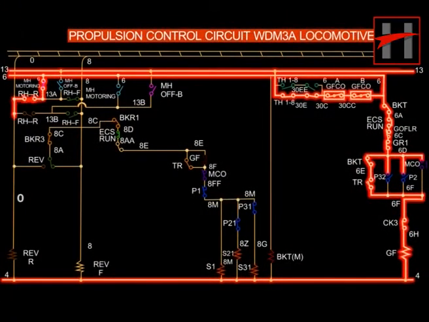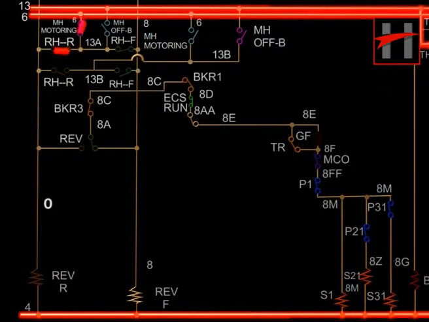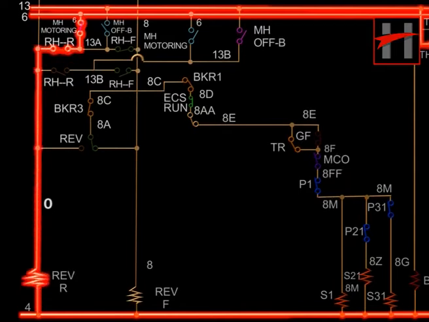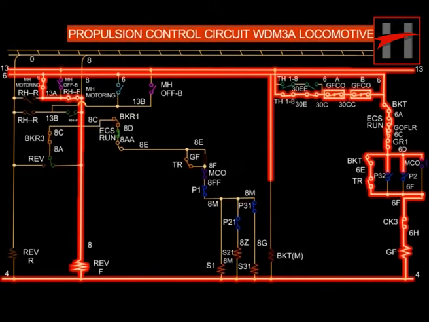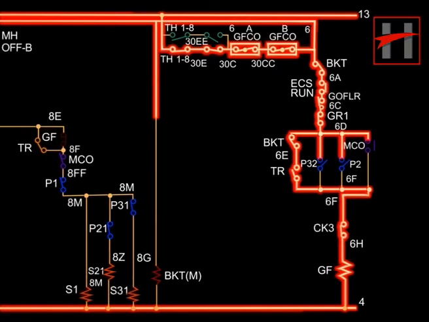Similarly, when the reverser is in reverse position, the source of current is wire number 0. The current flows towards the left or the right control stand selector handle motoring interlock 613A and energizes the reverse coil of the reverser via the reverse direction interlock 13A0 of the reverser. Current in cable number 6 will energize the motoring coil of BKT, which throws the BKT into motoring position.